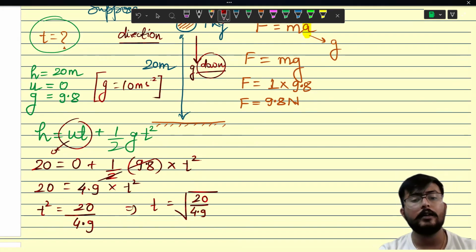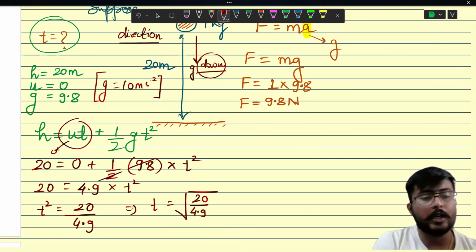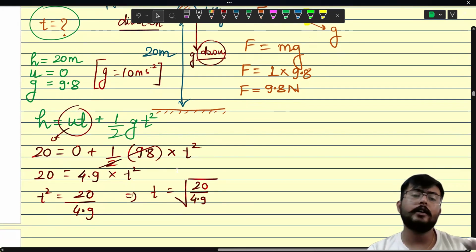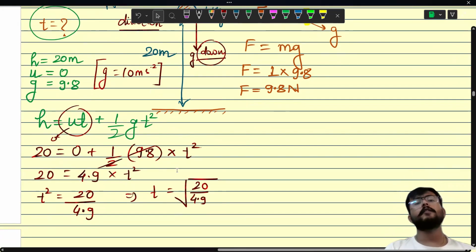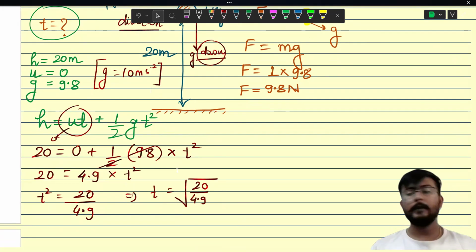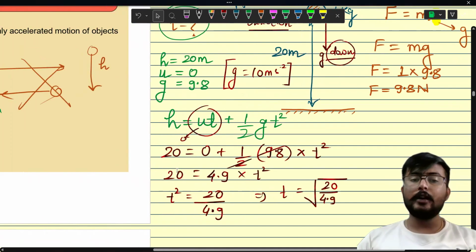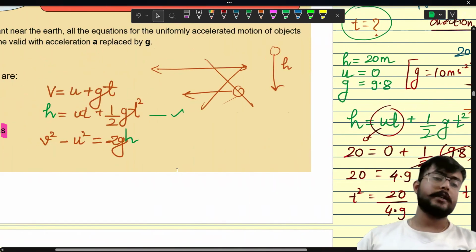If this were 10, then the answer would have been 2 seconds. So if it's not given, we'll take it as 9.8. If it's given, we will take it as 10. If anyone asks what the actual value is, it is 9.8 meter per second square.